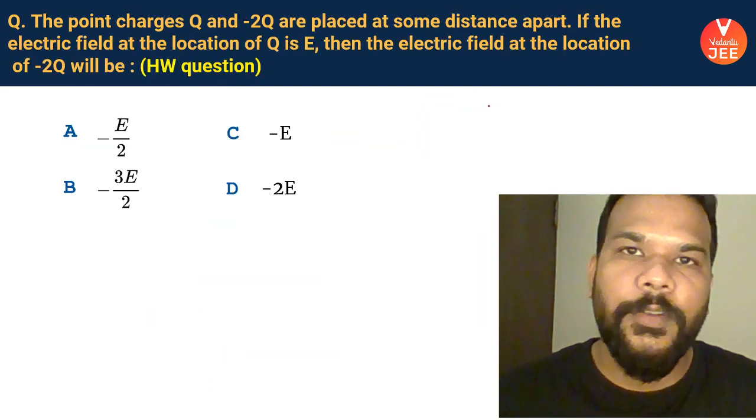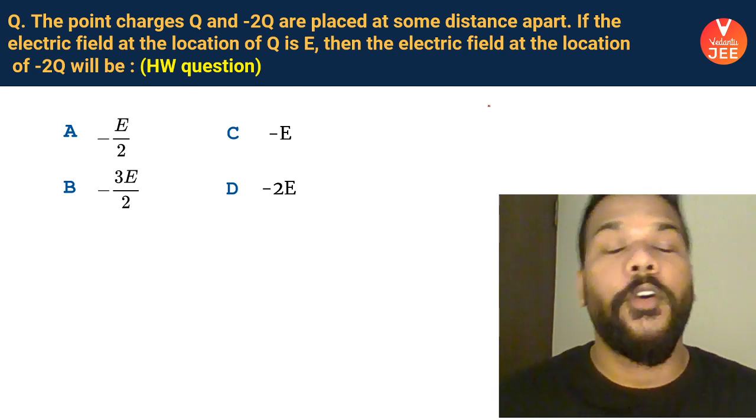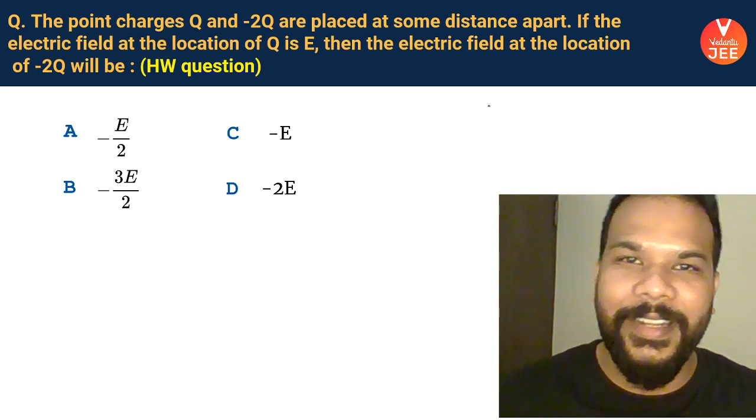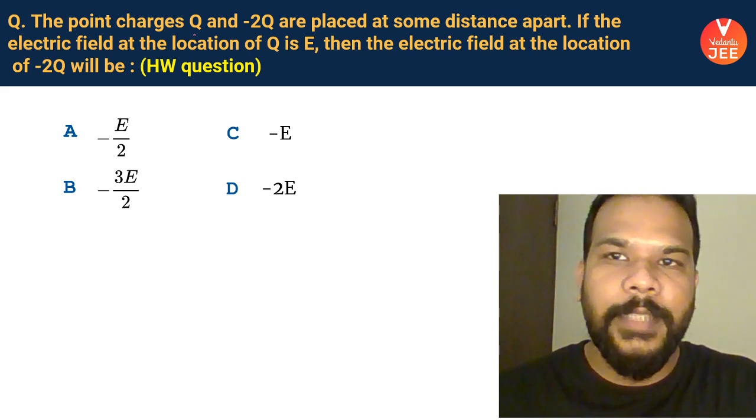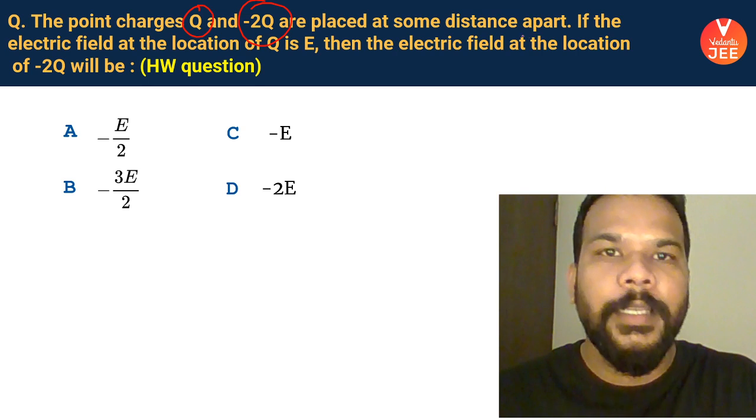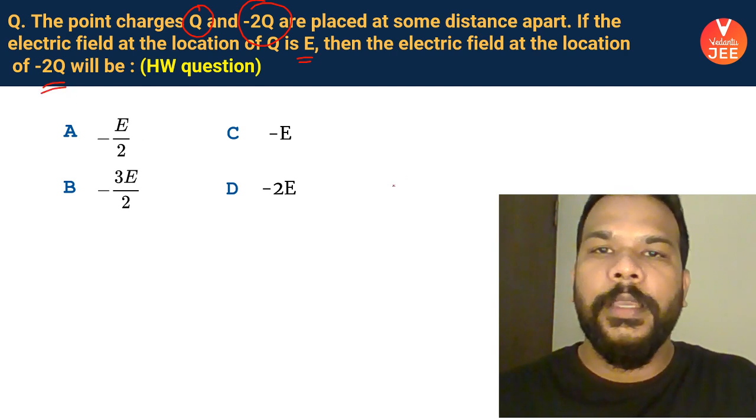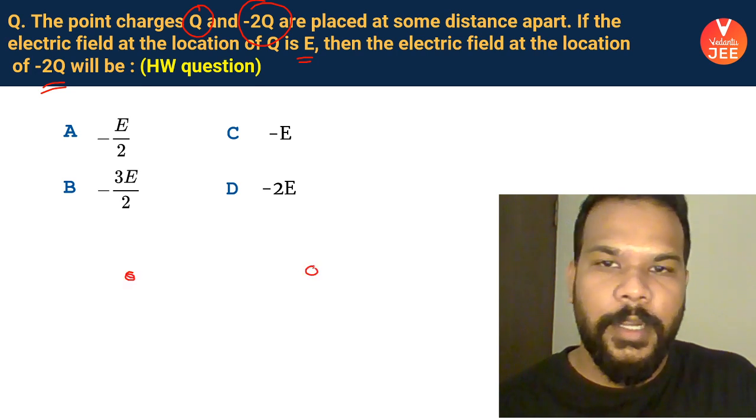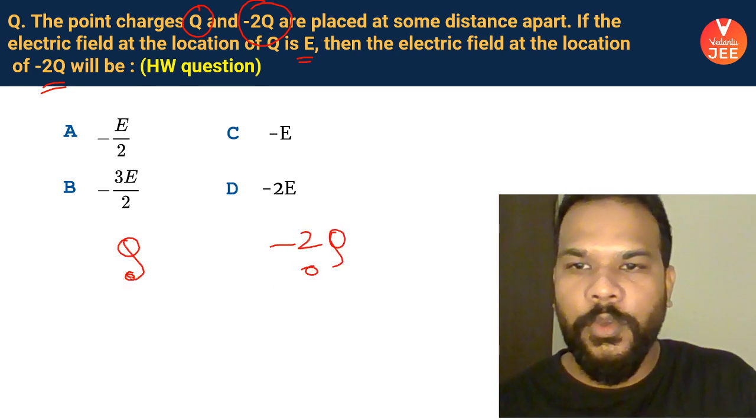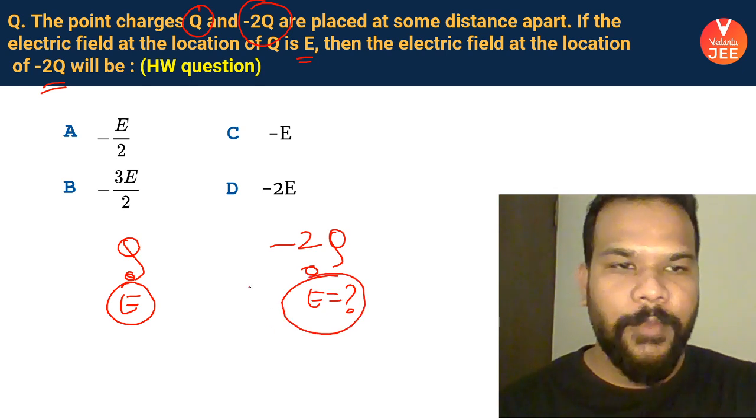Now, this one is a homework question for all of you, apart from the assignment, which is also there in the description. Please note down the question, or you can take a screenshot, or don't worry, there will be a session PDF available in the description. So this question says that there is a positive Q charge and a minus 2Q charge, which are placed at a distance, say D. If the electric field at the location of Q is E, how much is the electric field at the location of minus 2Q to be found. So there are two charges. This is Q, this is minus 2Q. Here the electric field is E. We have to find out how much is the electric field here. You have your options.